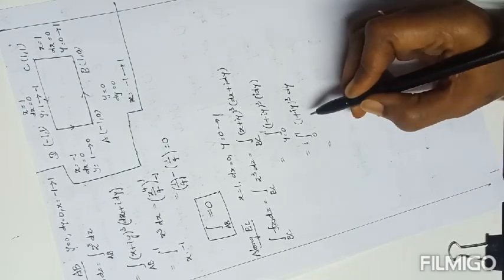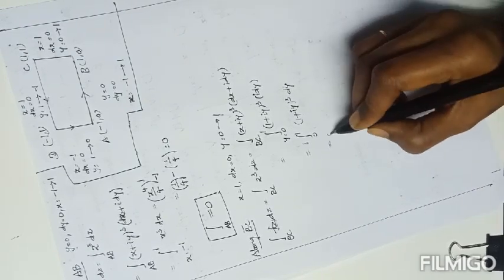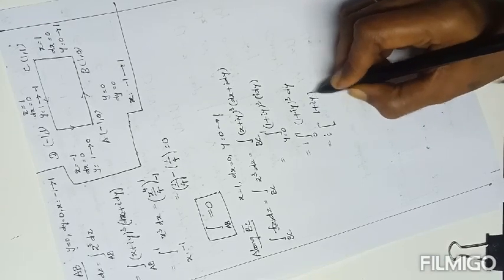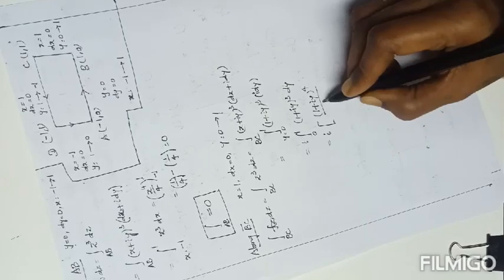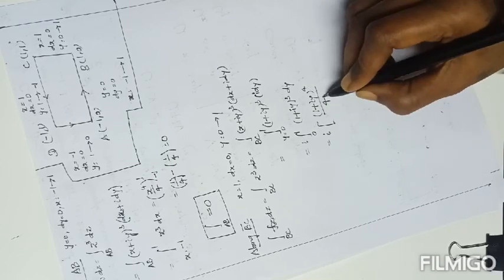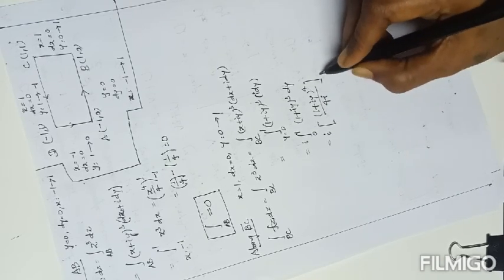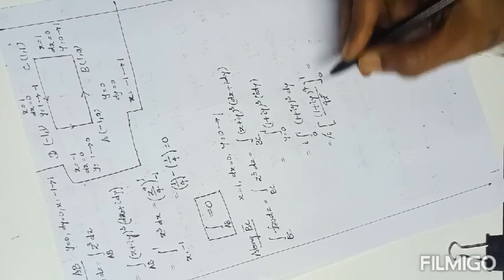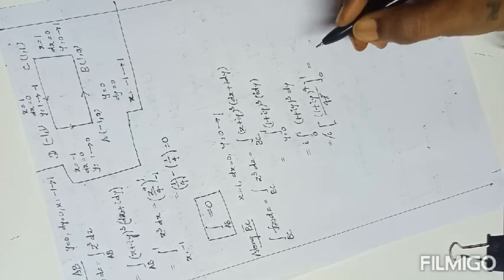Now this is the integration of the x power n form. The integration of x power n is (1 plus iy) whole power 4 by 4, but there is an extra variable coefficient, so that coefficient should be in the denominator. The limit is 0 to 1. Here i gets cancelled. Now substitute the upper limit and lower limit.